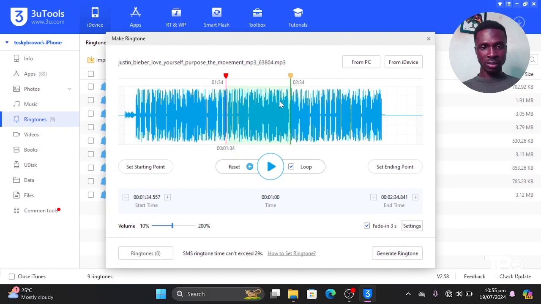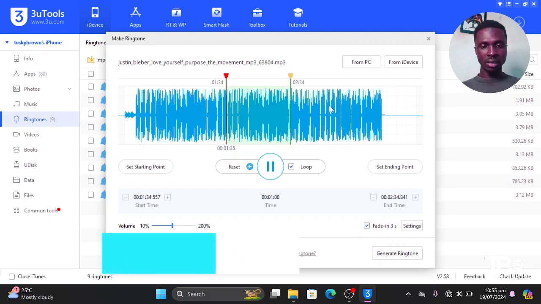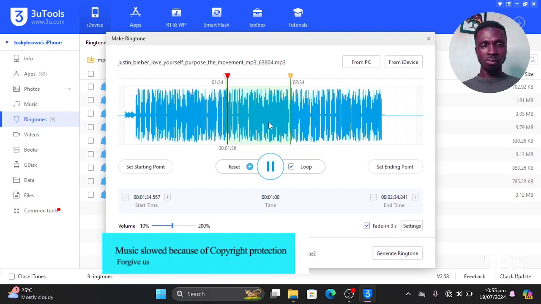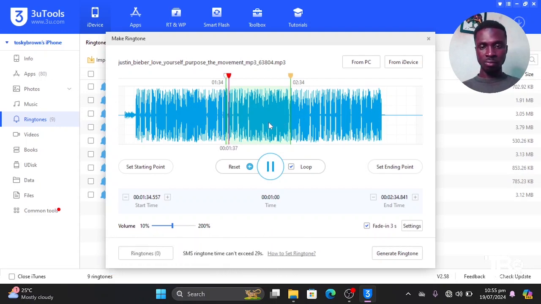I will just drag this to make sure it plays the part I want. Then I'll go to the button and say Generate Ringtone. Then I'll click on Generate Ringtone.